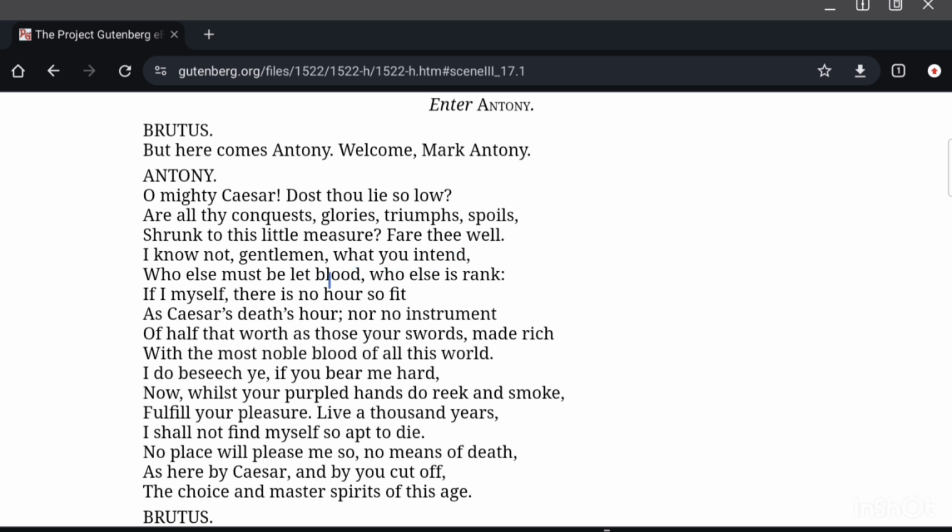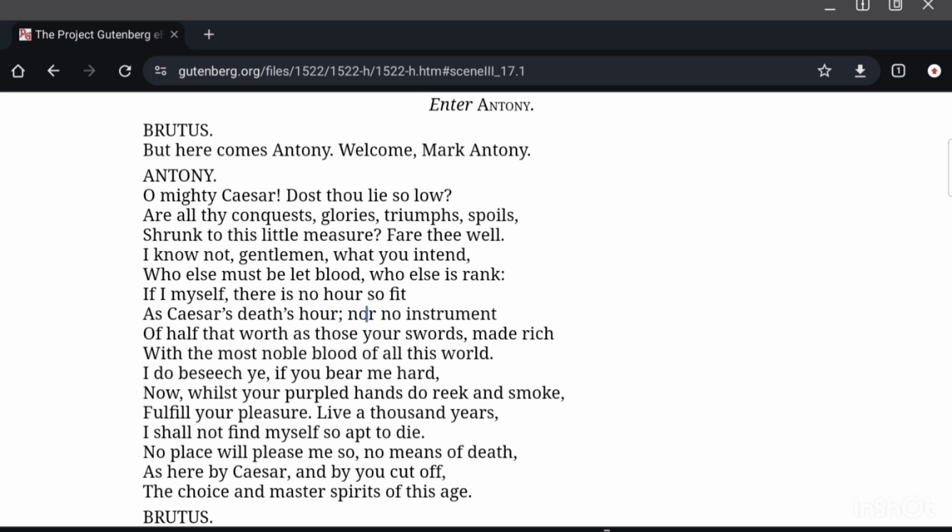Who else must be let blood? Who else must be killed, right, in your thoughts, according to your plans? If I myself, there is no hour so fit. If I am the next target, then there is no time better than this present hour as Caesar's death's hour, because this is Caesar's death's hour.